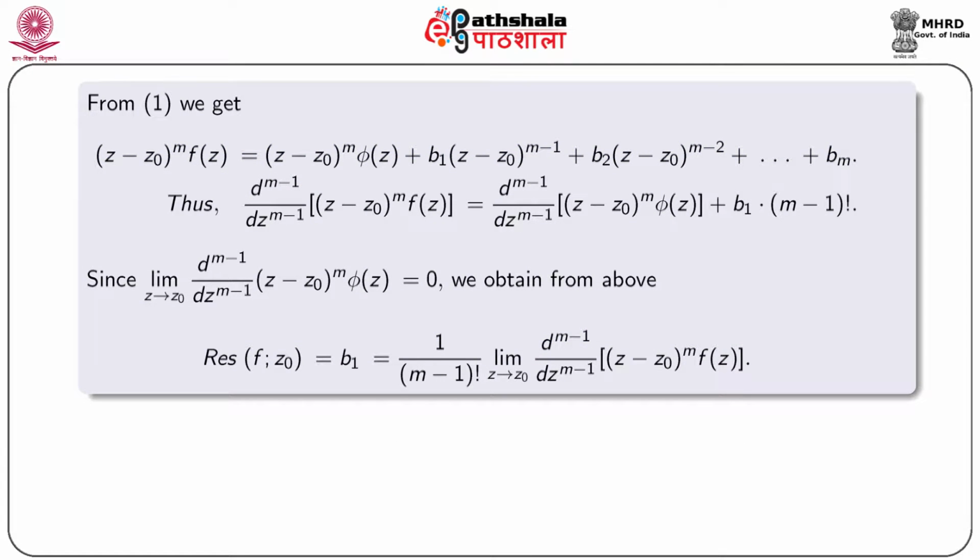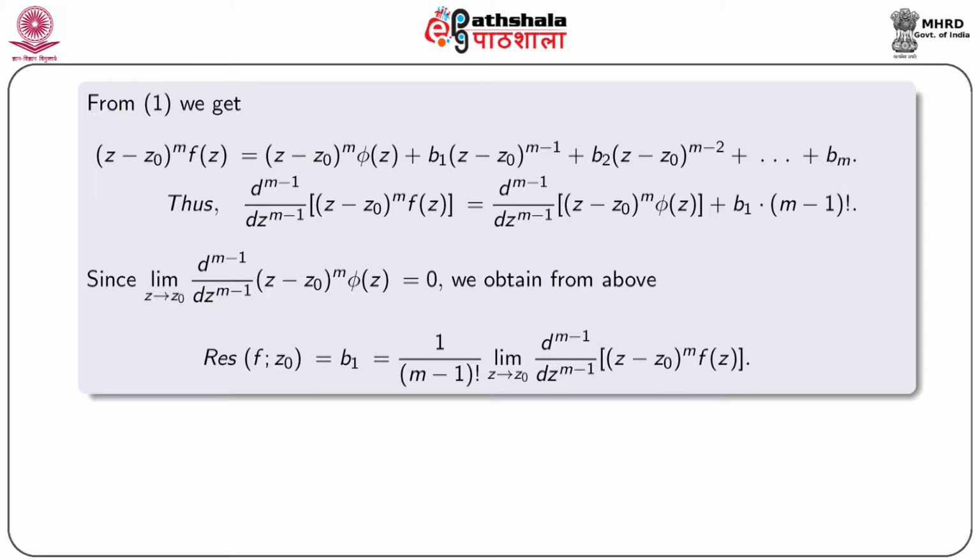So, from this we obtain (z minus z0)^m times f(z) equal to (z minus z0)^m phi(z) plus b1 times (z minus z0)^(m-1) plus b2 times (z minus z0)^(m-2) plus up to bm.